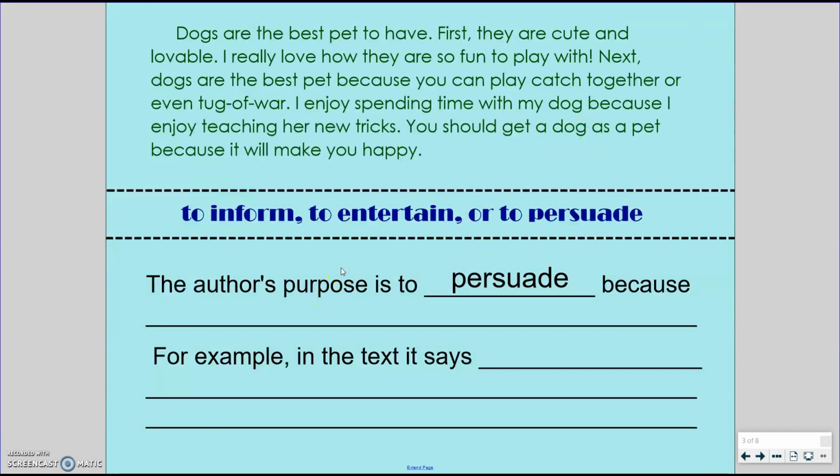So I know that the author is trying to get me to get a dog. So I'm going to put because they want me to get a dog. And I'm going to move this down below. So the author's purpose is to persuade because they want me to get a dog. For example, in the text it says, you should get a dog as a pet because it will make you happy.